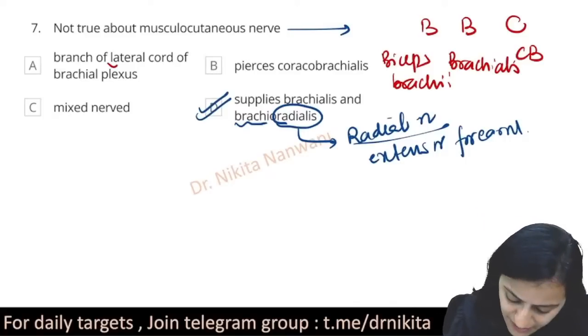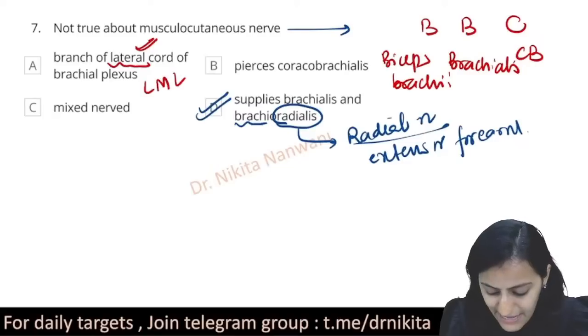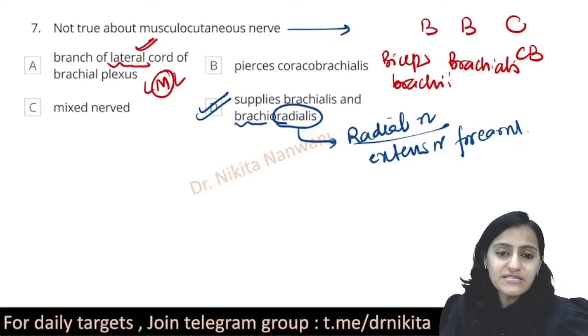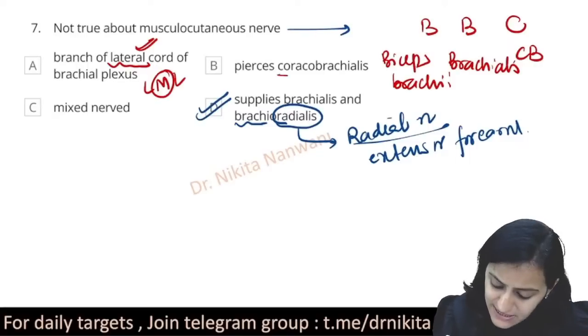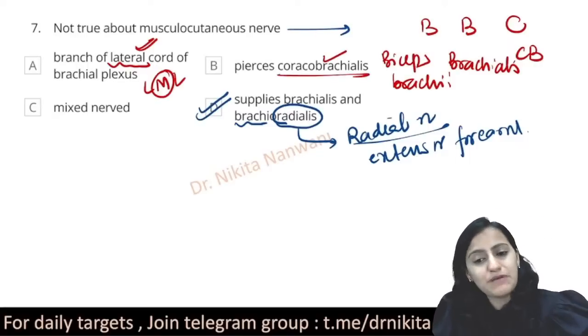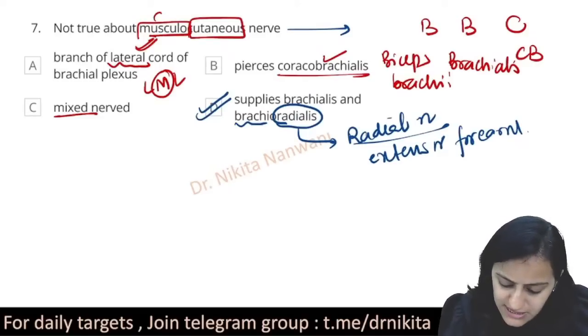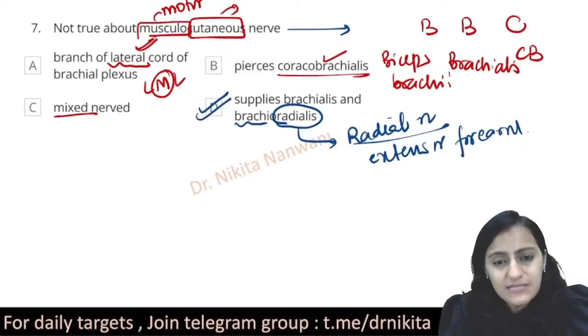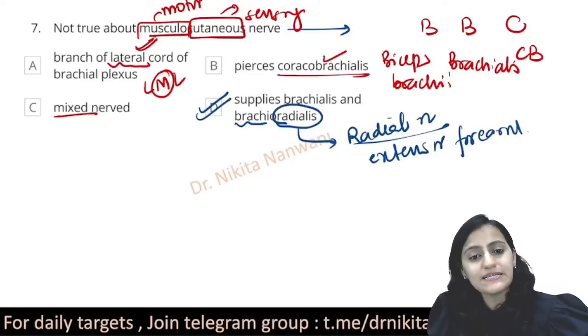Next, it's a branch of the lateral cord of the brachial plexus. Absolutely right. From the lateral cord, you have LML, so the M stands for the musculocutaneous nerve. It pierces the coracobrachialis. Correct. And it's a mixed nerve. The term itself tells you it is musculo and cutaneous. That means it supplies the muscle, plus it is sensory also. That means it is motor and sensory both.